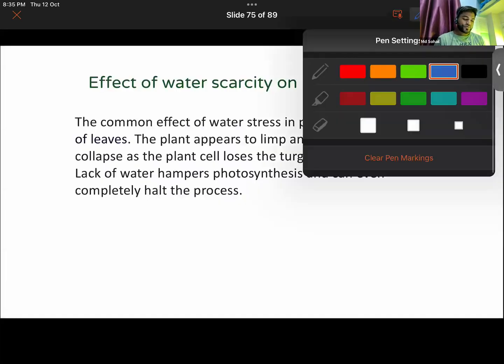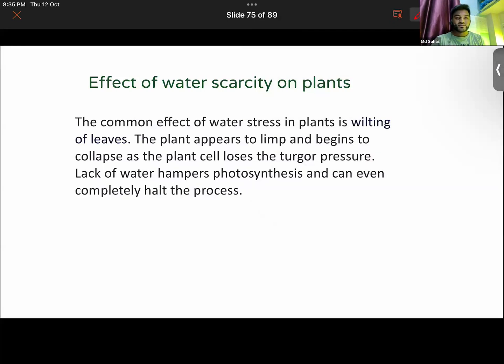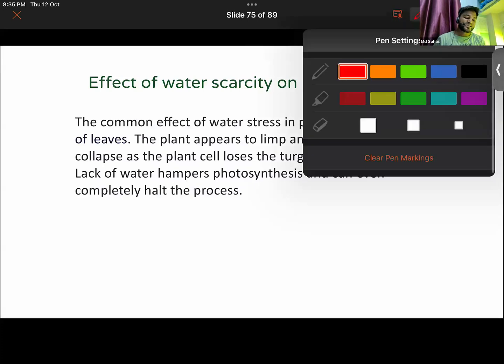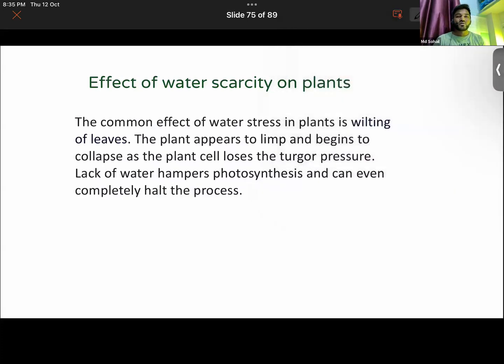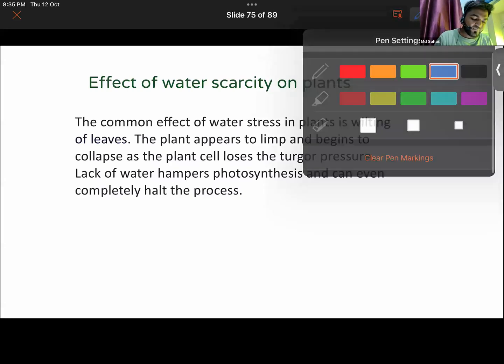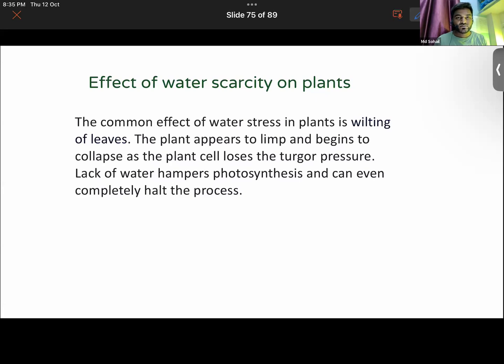Now let's quickly talk about the effects of water scarcity on plants. If there's a scarcity of water in the human body, we suffer from dehydration, right? Thereby the cells are not able to perform their functions properly. Same is the case with plants, because plants also require water to perform a variety of functions. What functions do plants perform? They perform photosynthesis. They also have to do the process of respiration, just like our body does, because they also require energy.